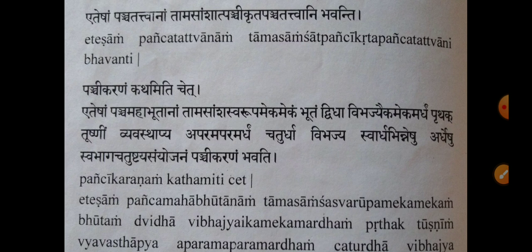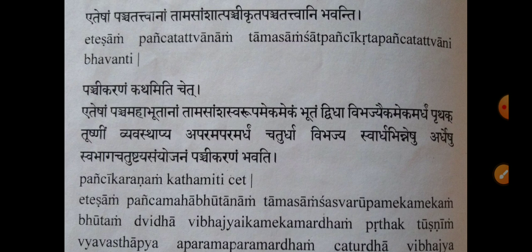I'll repeat this panchikaranam once again. From the tamasic aspect of the five tanmatras, each element divides into two equal parts. One half of each remains intact. The other half of each divides into four equal parts. To combine one's half with the others' quarters, one quarter joins together. This process is called panchikaranam. Thus, gross elements are born.